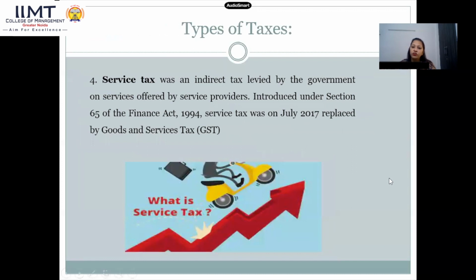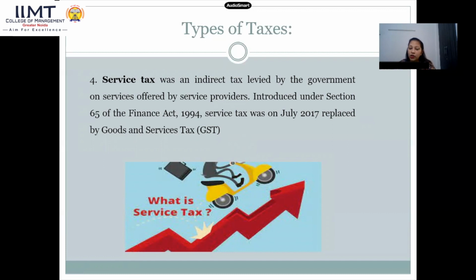Another is service tax, which is now called GST, that is goods and services tax. In July 2017, this service tax was replaced by GST. As the name indicates, service tax was an indirect tax, levied by the government on services offered by the service providers. Whatever service you are getting from some companies or enterprises, this tax is basically imposed on those enterprises.